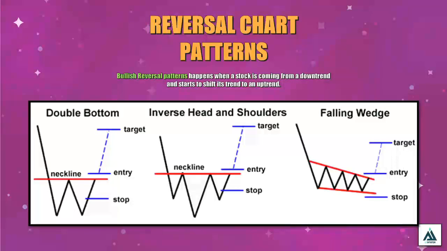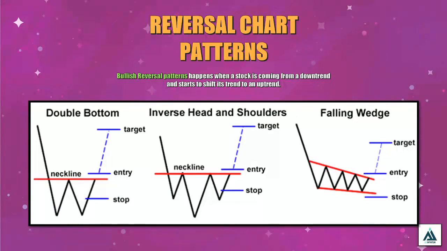and the falling wedge. First is the double bottom. It is a structure wherein the area of support is visited twice, creating a W shape or W pattern. The usual buy point for this pattern is just above the neckline and stops just below the neckline. The target price is based on the distance of the bottom to the neckline.